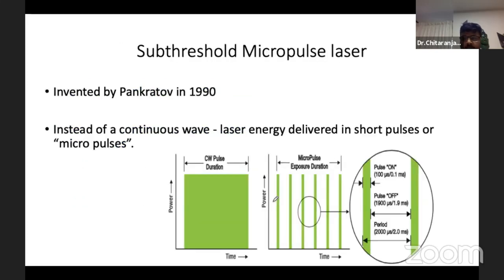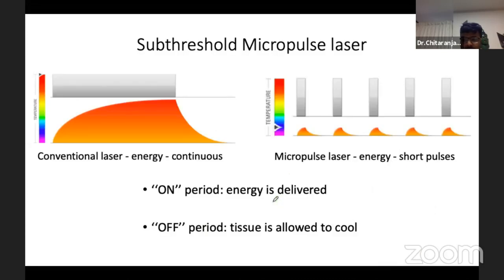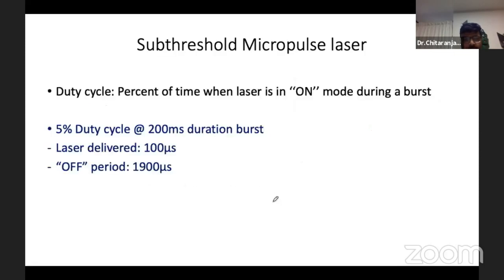So the sub-threshold micropulse laser was invented by Pankratov in 1990. Instead of continuous wave, the laser energy is delivered in short pulses, called micropulses. The first image is of the conventional laser, where energy is delivered continuously, and there's a high rise of temperature. Whereas in micropulse laser, energy is delivered in small pulses. So during the on period, energy is delivered, while during the off period, the tissue is allowed to cool down.